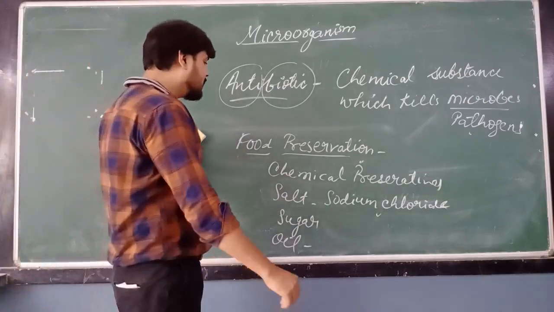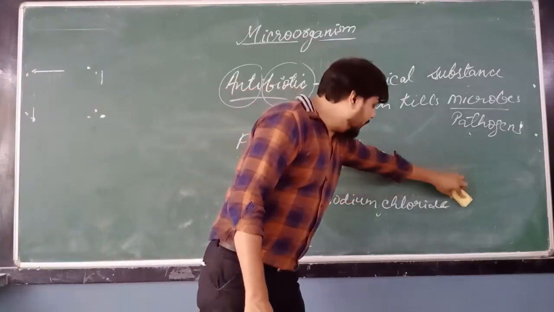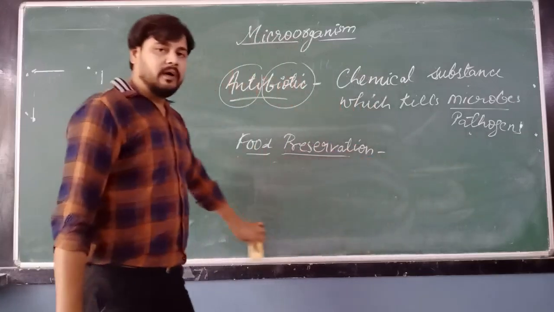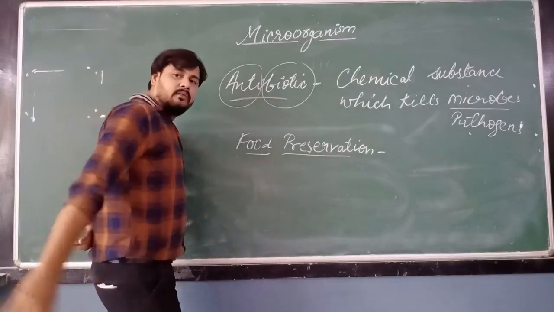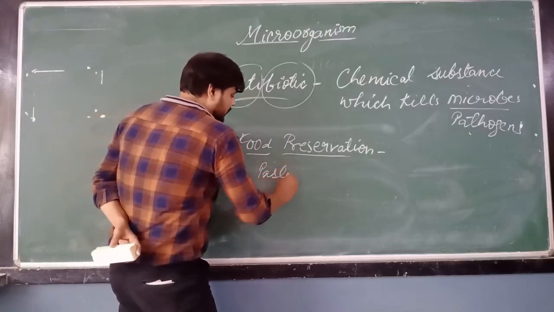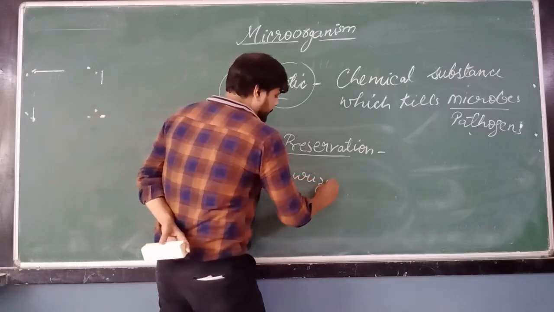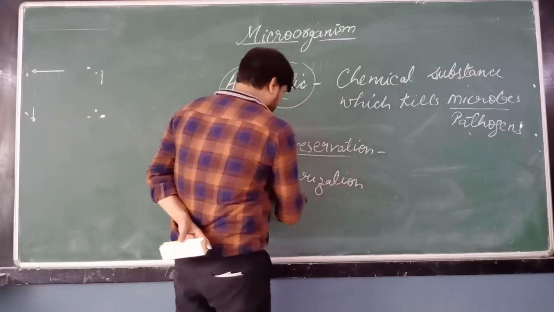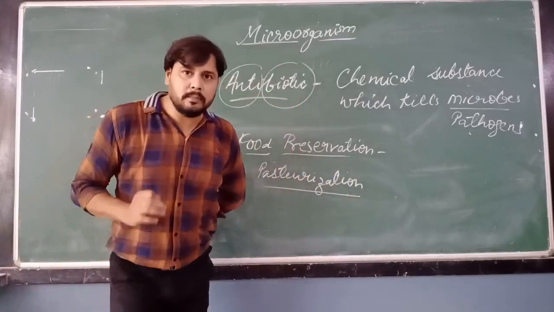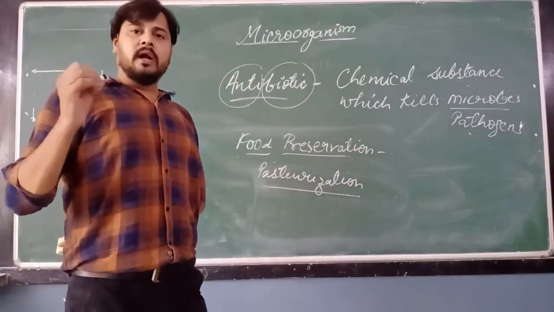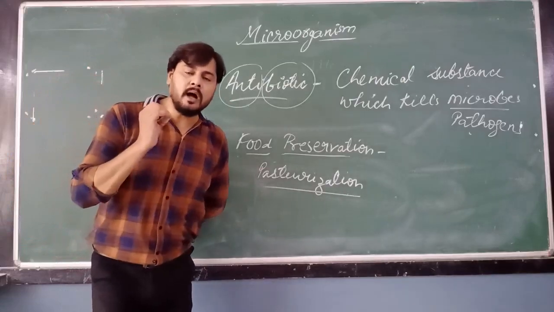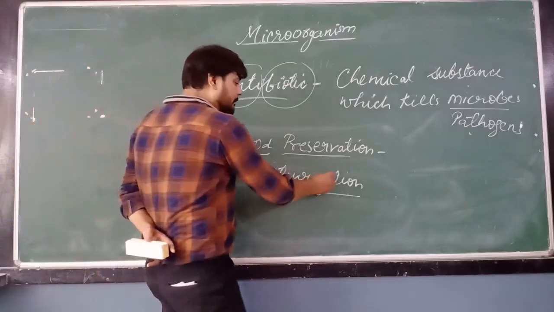pasteurization. One more method is pasteurization. So I told you that water को what we can do, we can boil the water for 20 to 30 minutes to make it free from germs. And the next method is also called pasteurization. Pasteurization में क्या होता है बेटा? What is the process? The pasteurization is the process in which we boil the milk for at least 15 minutes to kill the microorganisms which are present in the milk. So that is what called pasteurization.